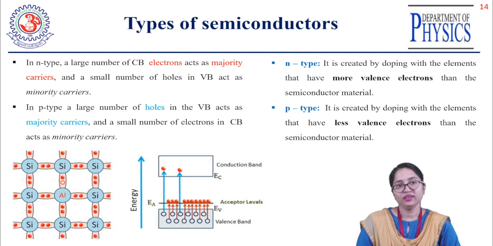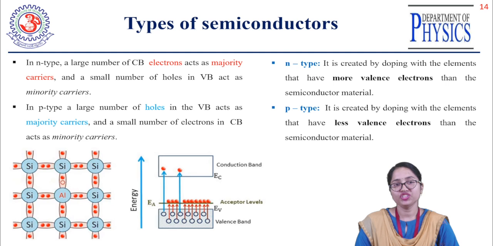But one bond will be missing, or a hole will be created. As you can see in the lower diagram, it is clearly visible. The aluminium atom is making the covalent bonds. The 3 outermost electrons make 3 covalent bonds with the 3 silicon atoms, but one hole is present due to the unavailability of an electron in the aluminium.